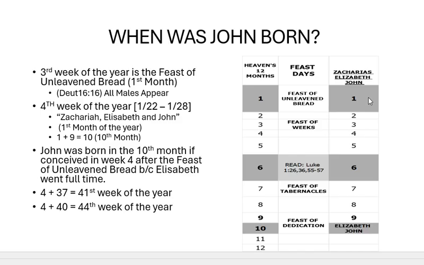This is the actual time frame when John was conceived after Zacharias left the feast of unleavened bread. He went home, and him and his wife Elizabeth conceived John in the first month. We know that it takes 9 to 10 months for a baby to be delivered and things like that. He was conceived in the first month.